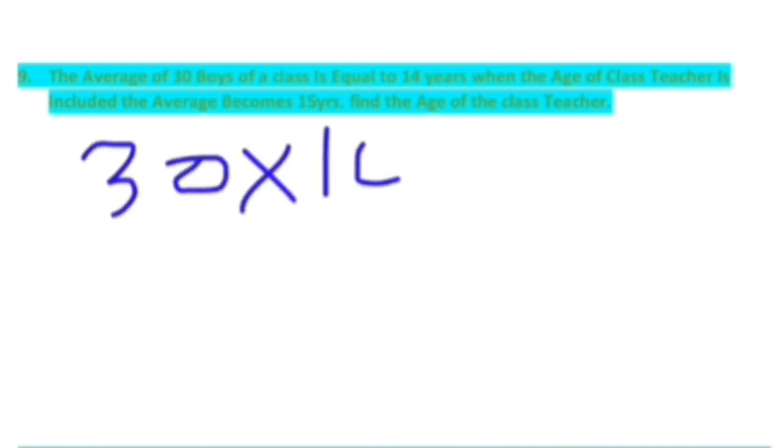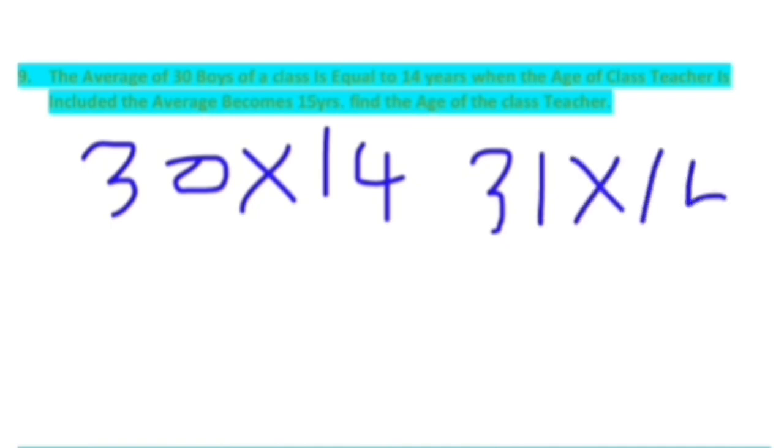Let's do it like this. When the class teacher is included, the average age increases, right? Before the class teacher there are 30 students and their average is 14. After including the class teacher there are 31 members, and the average becomes 15.